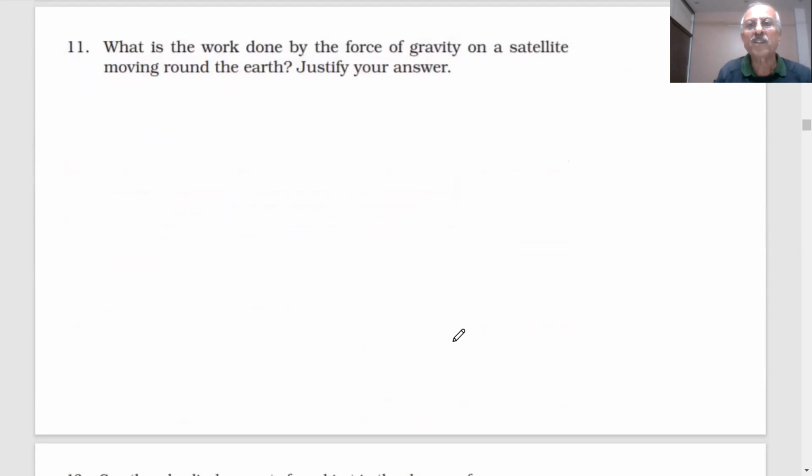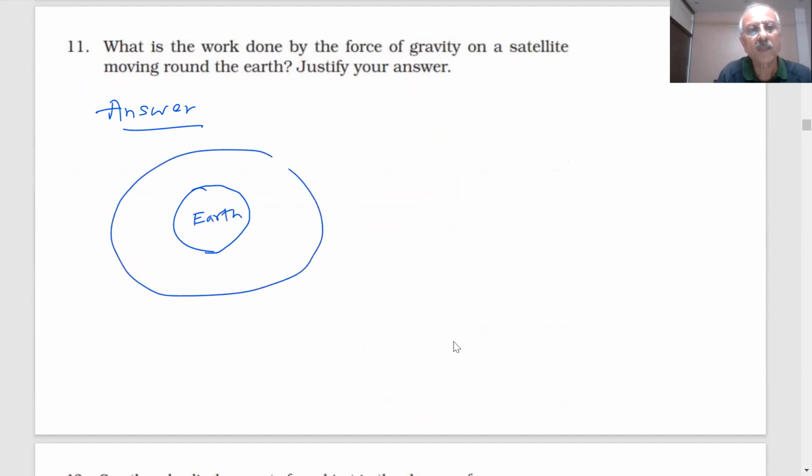What is the work done by the force of gravity on a satellite moving around the Earth? Justify your answer. You have Earth, students, and there is a satellite. What will be the work done?